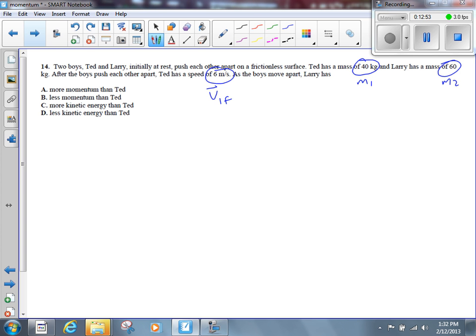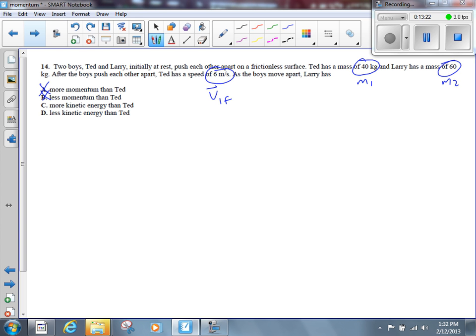There are two of these options that we can tell right now are wrong. We don't have to do anything to determine two of them are wrong. Which two can I eliminate right away? Which ones, Holly? Good. The ones with the momentum in it. Holly, why can I eliminate A and B, the ones with the momentum in it? Yes, they've got to have the same momentum. Now, not necessarily the same velocity. They won't have the same speed or velocity, but they will have the same momentum.